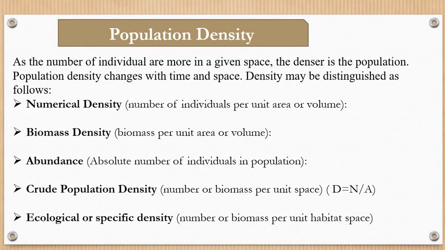And along with that, the ecological or the specific density is also there, which is said to be the number or the biomass per unit habitat space, right? What is that? Number or the biomass per unit habitat space is said to be the ecological density. Means crude population density and ecological density are said to be similar kinds. So the density, how can one calculate the density? So the density can be calculated in terms of the number of individuals or the biomass per unit area, right?